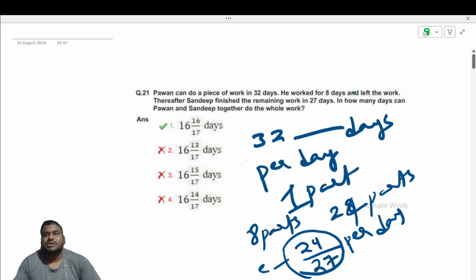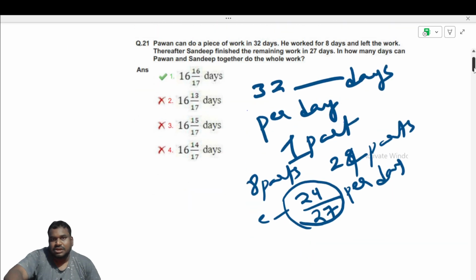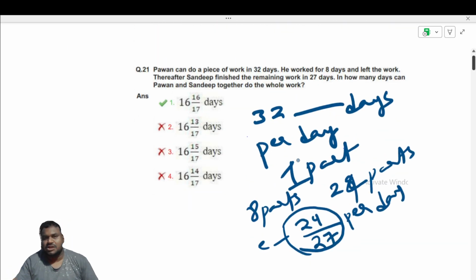So keep that. In how many days can Pawan and Sandeep together do the whole work? So this is the question. Now we got the efficiencies. Efficiency of Pawan is one part per day, and efficiency of Sandeep you got as 24 by 27.